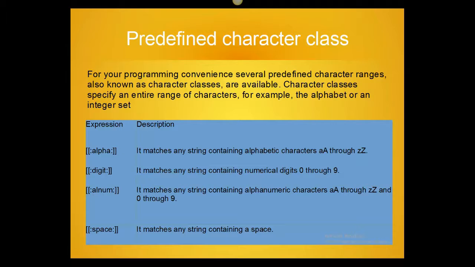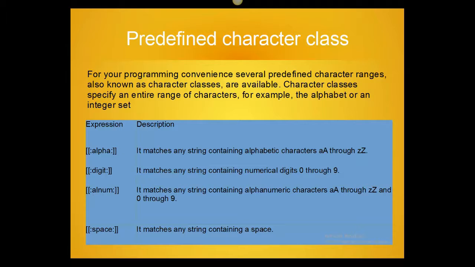For example, we have character classes like alpha. Alpha is a character class, and what does it mean? It matches any string containing alphabetic characters, small a, capital A through small z, capital Z. And note there are 2 starting brackets and 2 ending brackets.